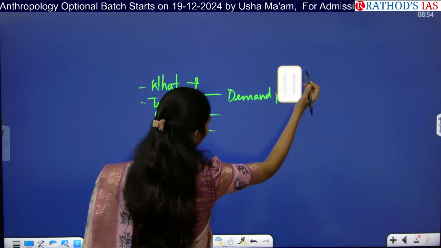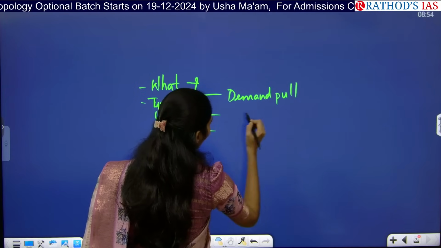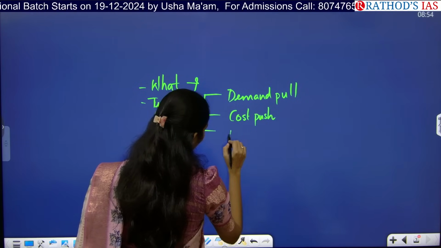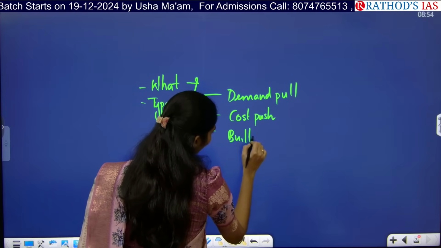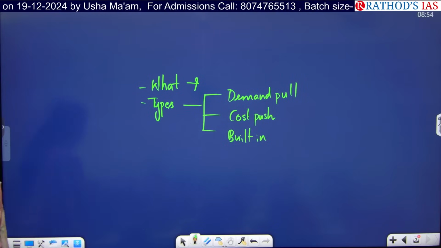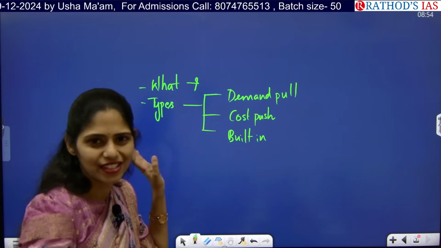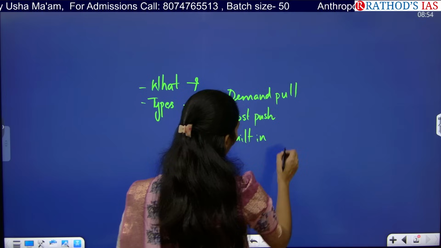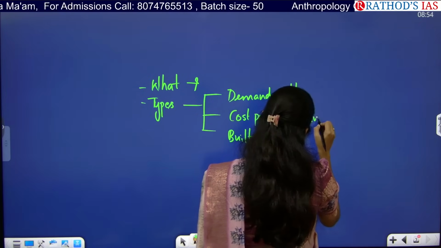Second one, demand pull inflation. And next one is cost push inflation. And next one is built-in inflation. So we have three types of inflation. So demand pull is nothing but whenever there is an increase in the demand in the market, obviously the price of the product is increased. And cost push is whenever there is an increase in raw material cost.